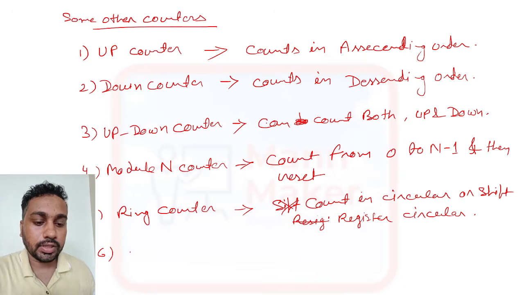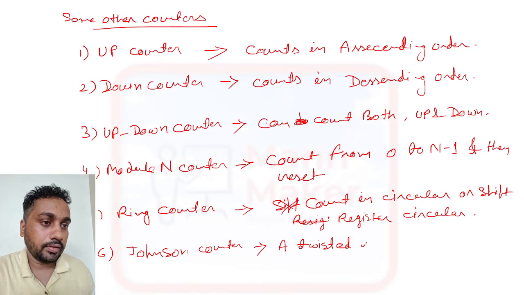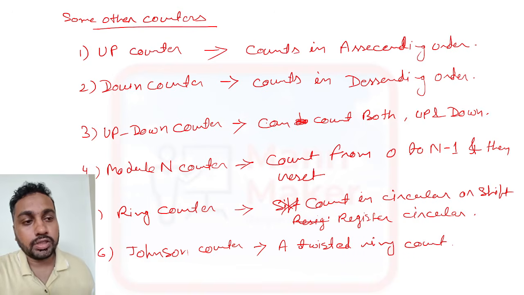Now the last one is your Johnson counter. What is a Johnson counter? It is a twisted ring counter. A twisted ring counter is called a Johnson counter.